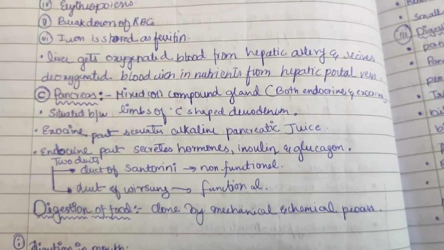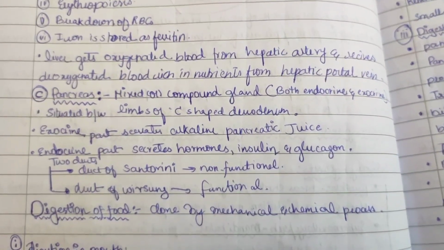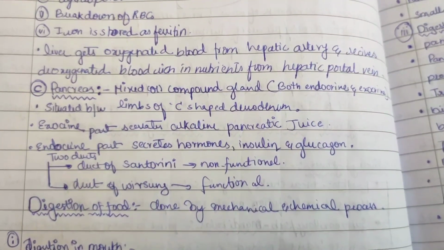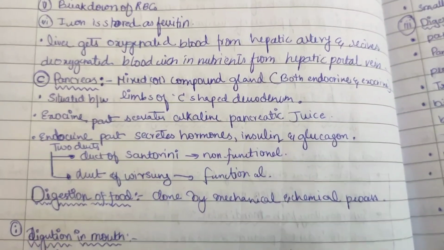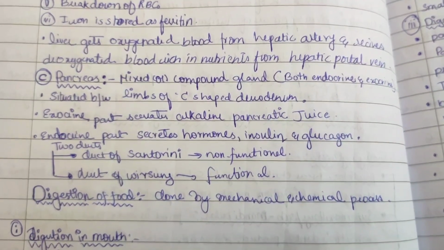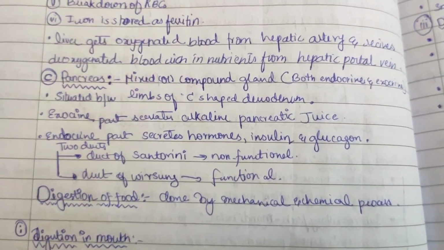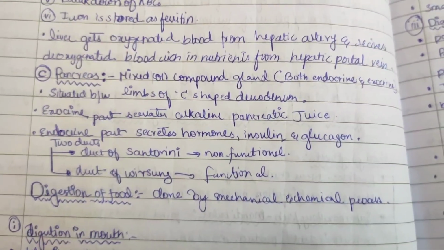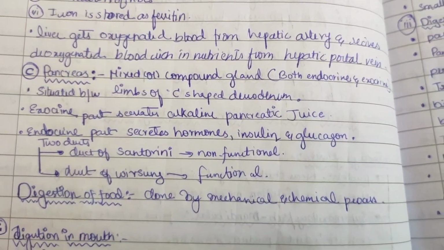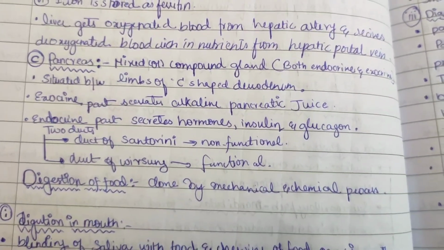Now the third part is the pancreas, which is a mixed or compound gland, consisting of both endocrine and exocrine parts, situated between the limbs of the C-shaped duodenum. The exocrine part secretes alkaline pancreatic juice. The endocrine part secretes the hormones insulin and glucagon. There are two types of ducts: the duct of Santorini, which is non-functional, and the duct of Wirsung, which is functional.